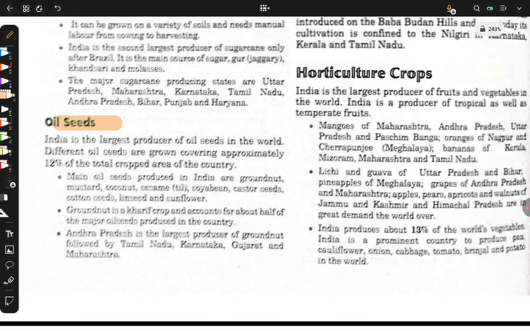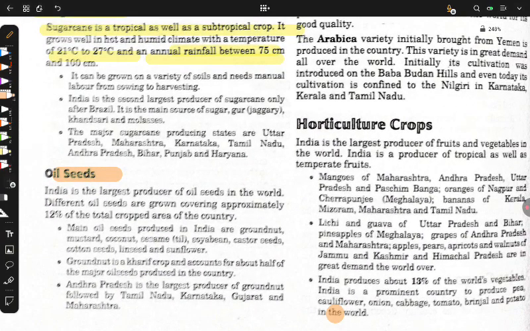Oil seeds. Oh, okay, sorry. Note it down: India is the second largest producer of sugarcane, only after Brazil. Brazil is the largest producer of sugarcane. From sugarcane, we get sugar, gur (jaggery), khandsari, and molasses. Don't remember these states, they are not of much use.